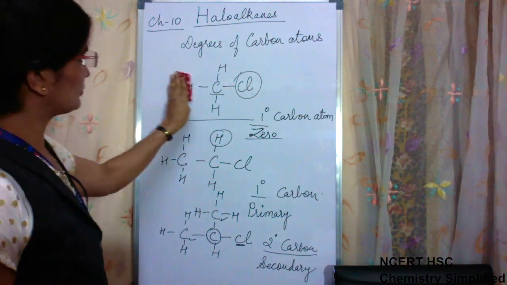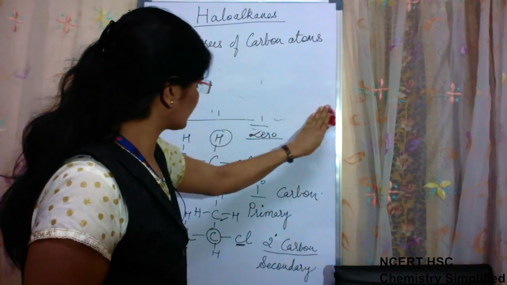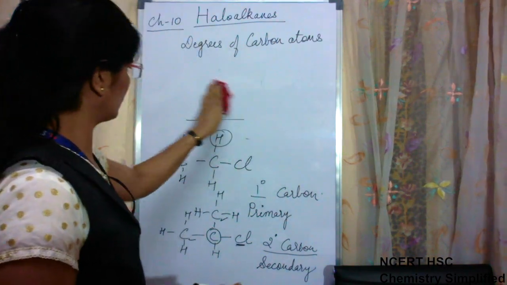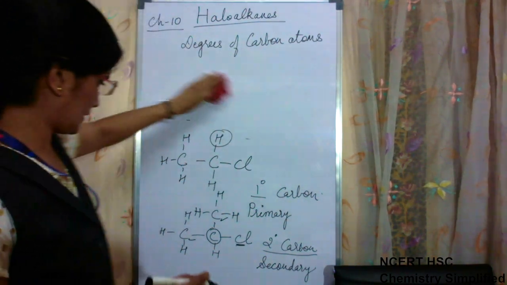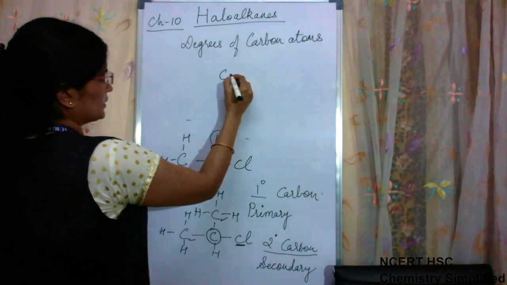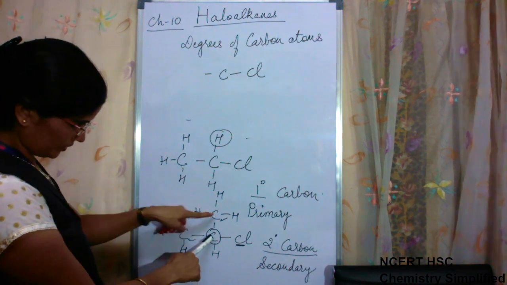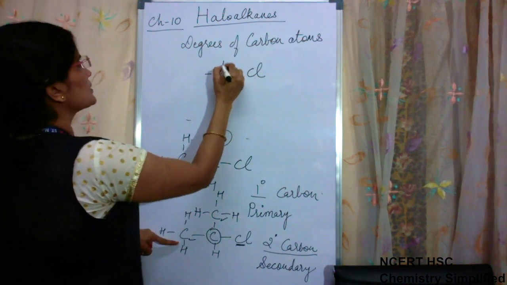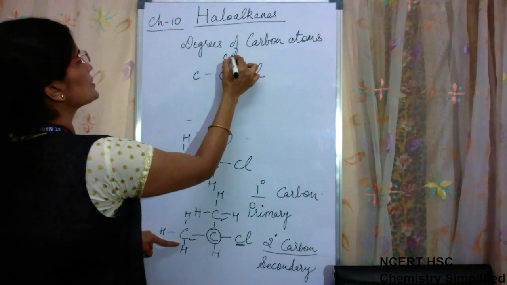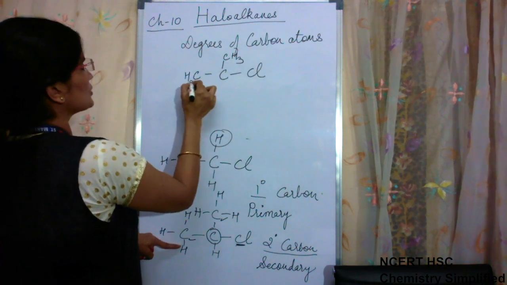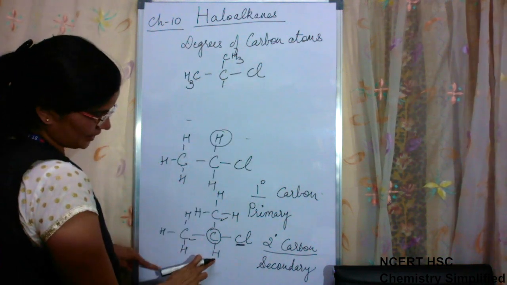Okay. Now the third condition, the carbon atom which bears a halogen. This structure we are drawing again, carbon with two more carbons. This side, CH3, CH3. Here we had placed hydrogen.